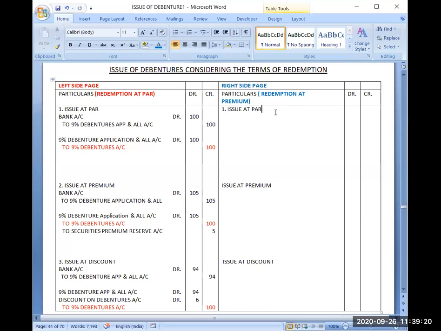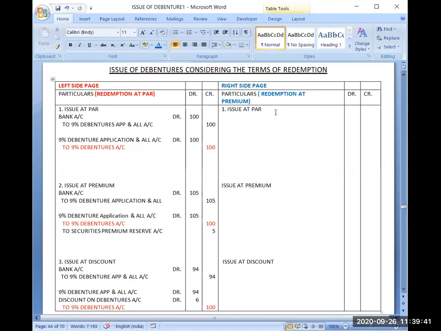So, in the previous period, we have discussed the entries for issue of debentures, and you are much familiar with these entries. We have done these entries in almost all the questions. The same entries have been done here.